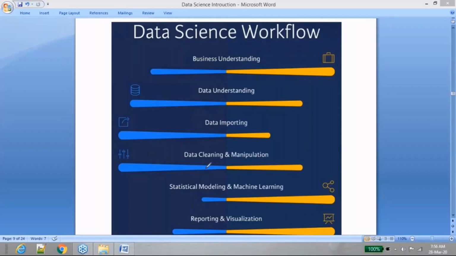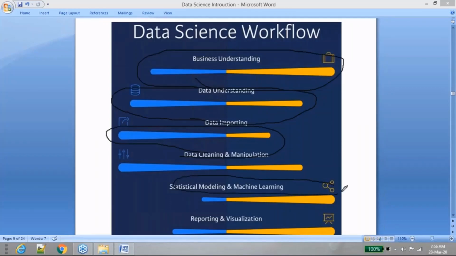Now, if you look at it, understanding the business can be done by a business analyst also, or an ETL person also, or data importing also can be done by a data engineer also. An ETL person also can do this data importing, and data cleaning and manipulation can also be done by a data engineer or an ETL developer also. But here comes the main difference: statistical modeling.